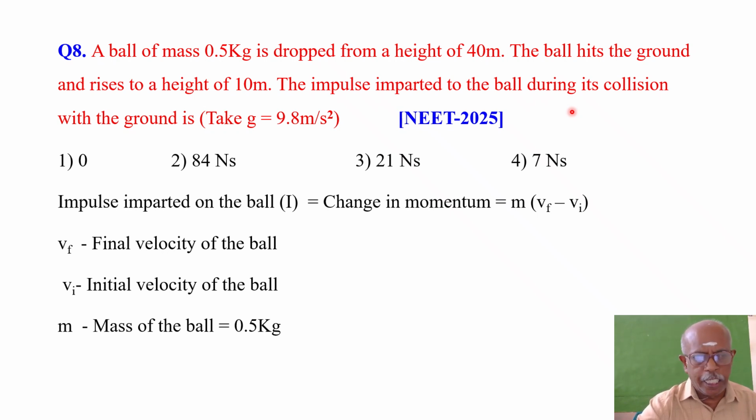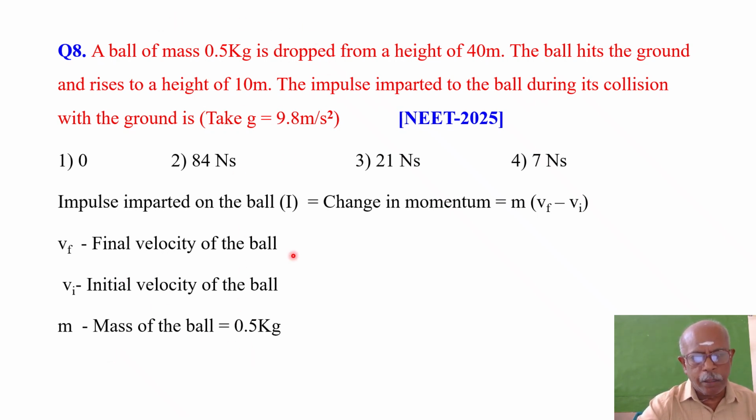How to solve this problem, sir? Impulse imparted on the ball, its symbol is I. It is given by the equation. The expression for impulse is change in momentum. How to find change in momentum? m Vf minus m Vi. It means you take m commonly, m into Vf minus Vi. What is m? Mass of the ball. It has been given that 0.5 kg.